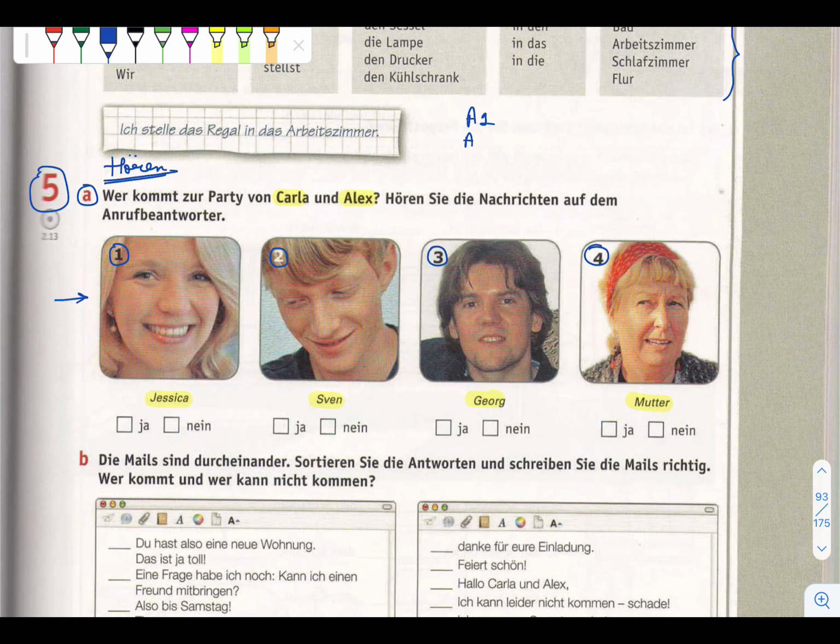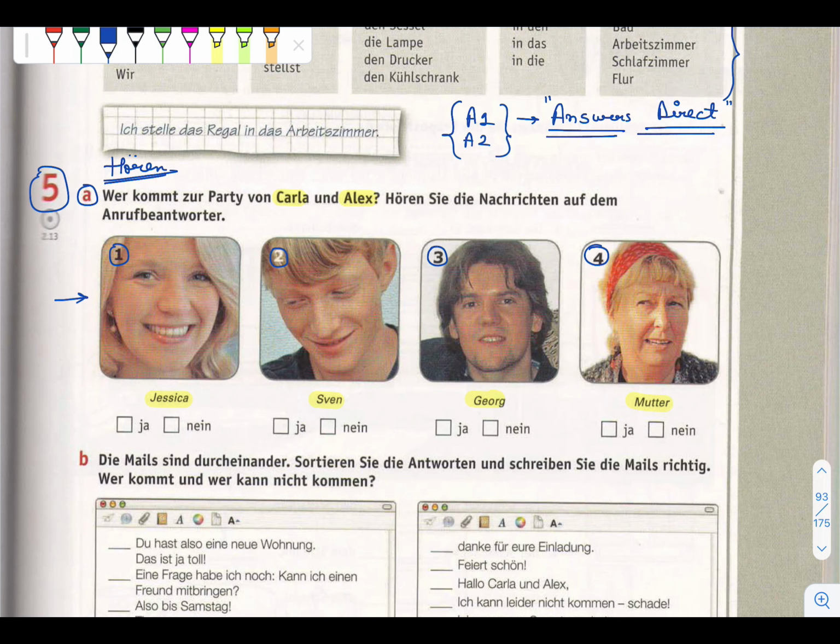In this type of exercise in your A1 level and a little bit in your A2 level, the main advantage is your answers are always direct, because the examiners also know that right now in A1 and A2 level it's hard to hear or understand each and every word. It is very difficult, so they always give you direct answers in this basic level, A1 and A2 level. Okay, so first thing is clear.